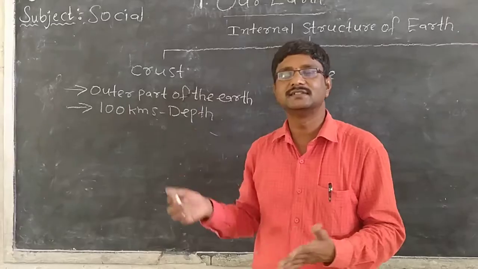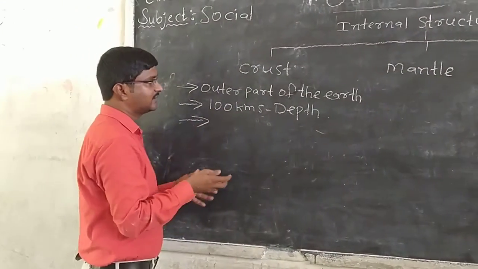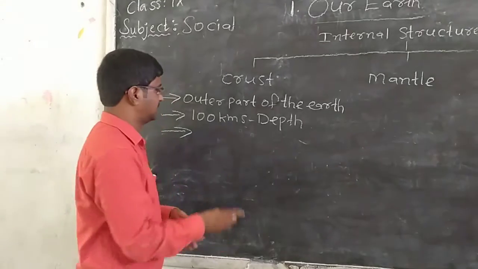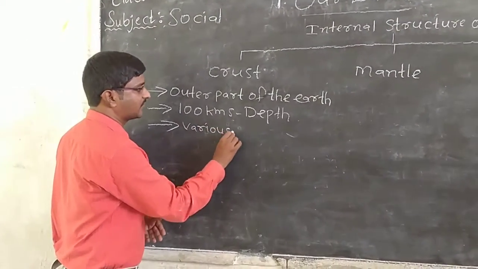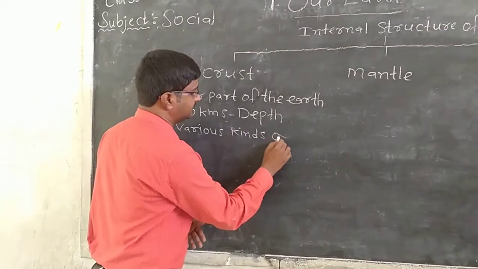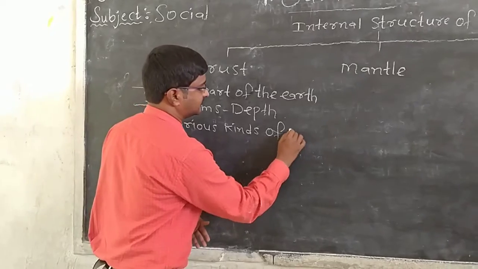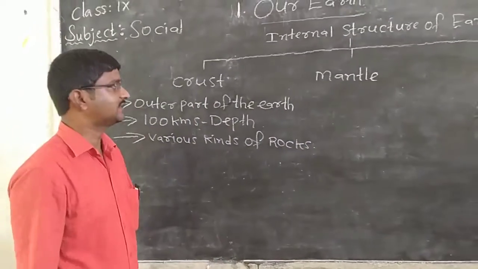Crust consists mainly of various kinds of rocks. What is there inside the crust? There are various or different kinds of rocks we can find in the crust.